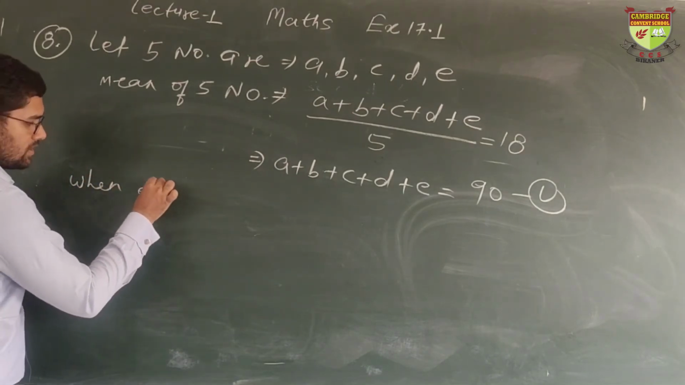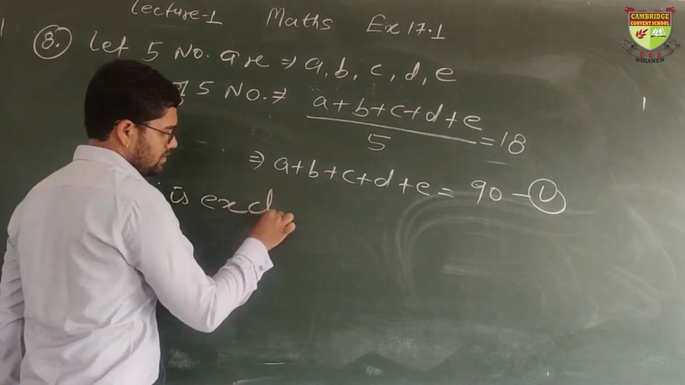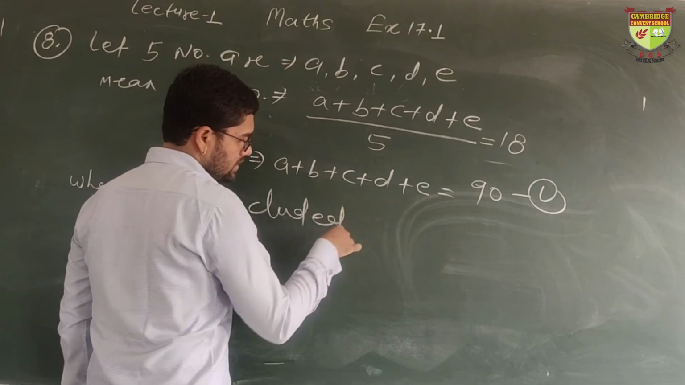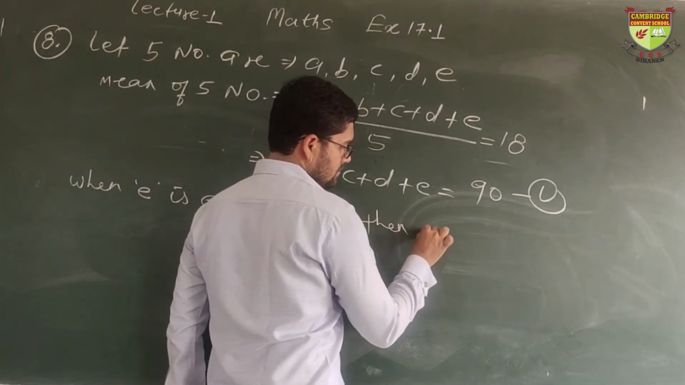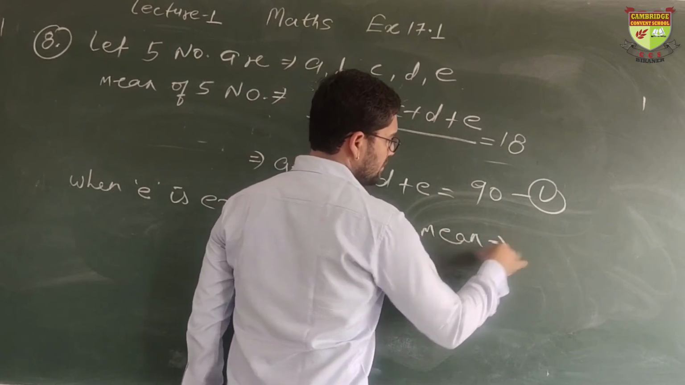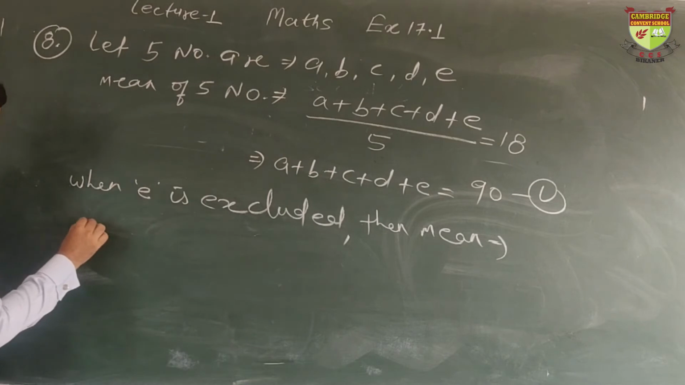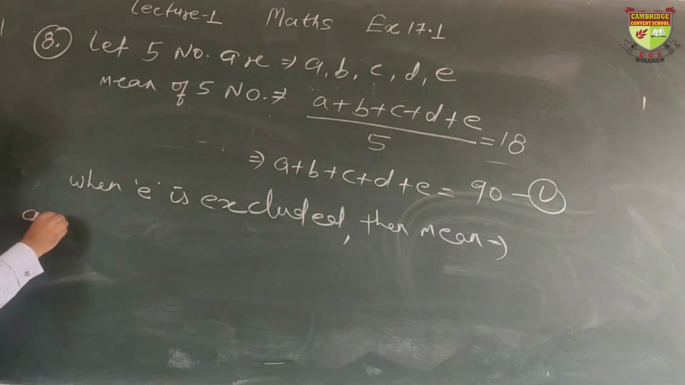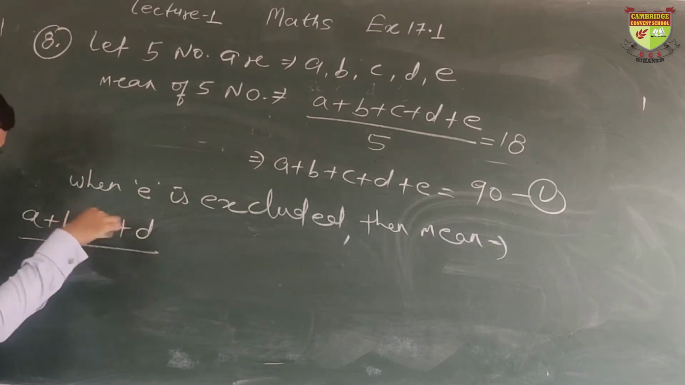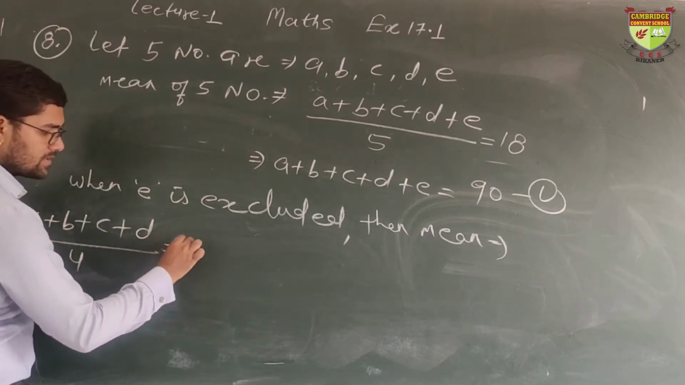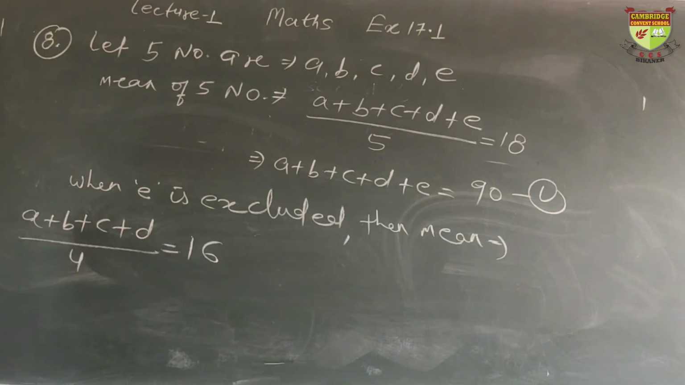When E is excluded, then what will be the mean? Now there are four numbers A, B, C, D. A plus B plus C plus D. There are only 4 numbers and their mean is given to us as 16. 16 is their mean. It is given to us.